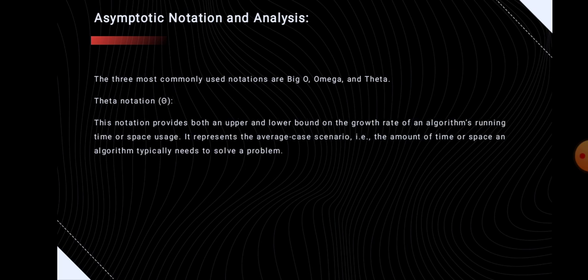Next is theta notation. The theta notation provides both the upper and lower bound on the growth rate of an algorithm's running time or space usage. That means it represents the average case scenario, the amount of time or space an algorithm typically needs to solve a problem. That is the theta notation. For example, if an algorithm's running time is theta of n, then it means that the running time of an algorithm increases linearly with the input size n.